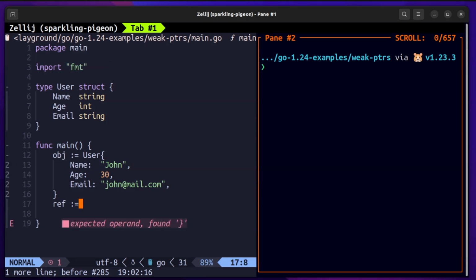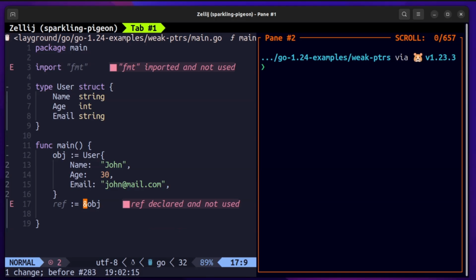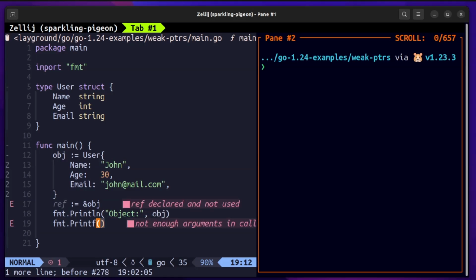Now we'll create a reference of this object. We will point this reference to the object using the ampersand operator, which simply says to store the memory address of this object into reference. Now let's print it out and try to see ourselves what it actually means to create a reference from an object in Golang.